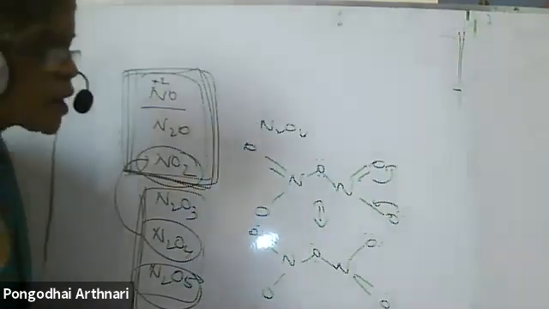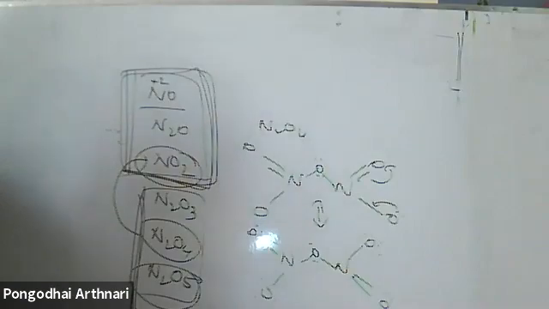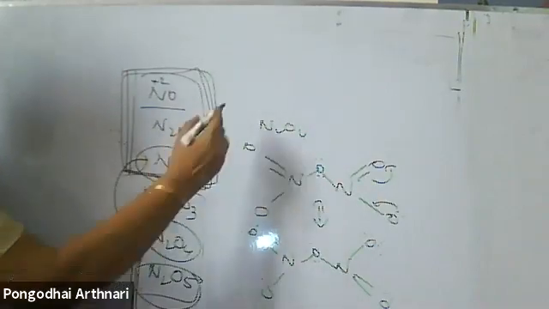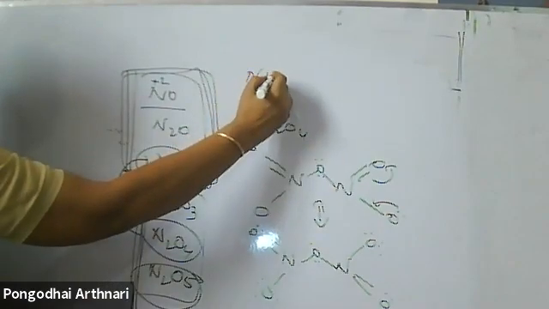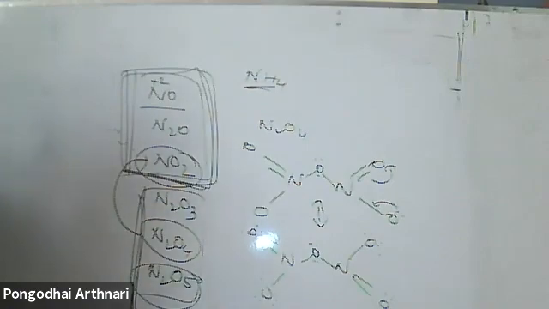Covalency is nothing but the number of bonds present around that atom, which you study in coordination chemistry. What is covalency? The number of bonds the atom makes. The maximum covalency of nitrogen is 4. Why? Because it can form only 4 bonds. Covalency is the number of bonds the atom makes. That is called covalency.